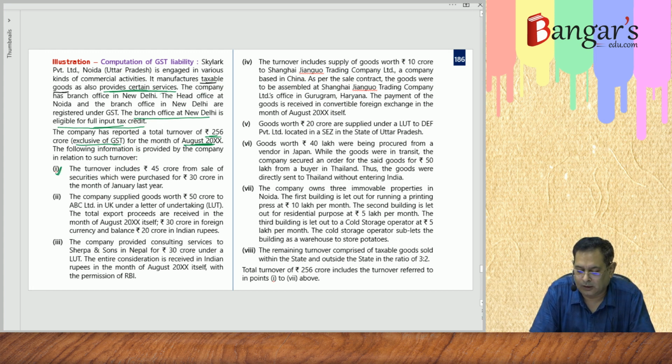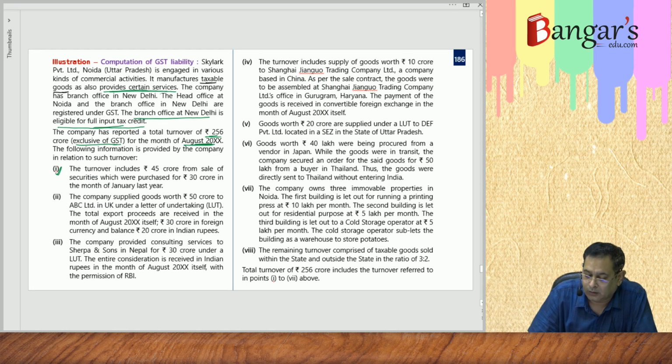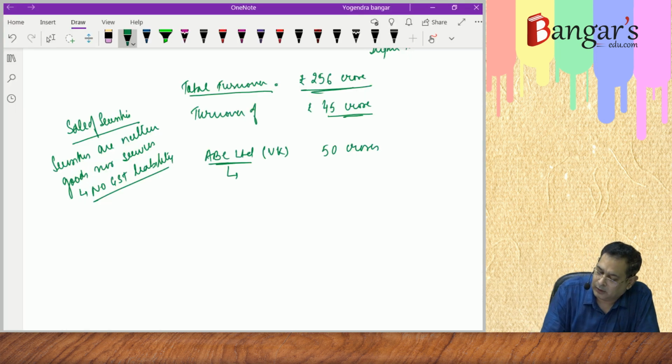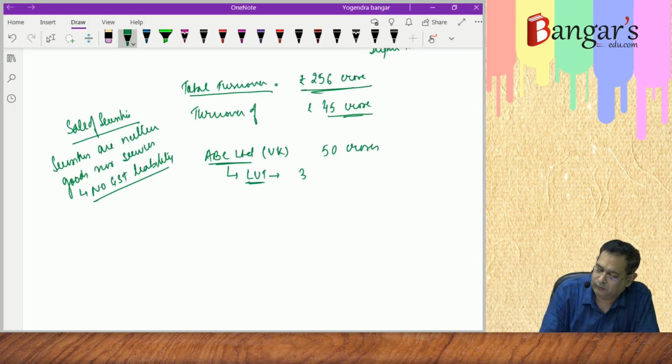Then the company supplied goods worth rupees 50 crores to ABC Limited in UK. This has been supplied under LUT. And here 30 crores have been received in foreign currency and 20 crores in Indian rupees.